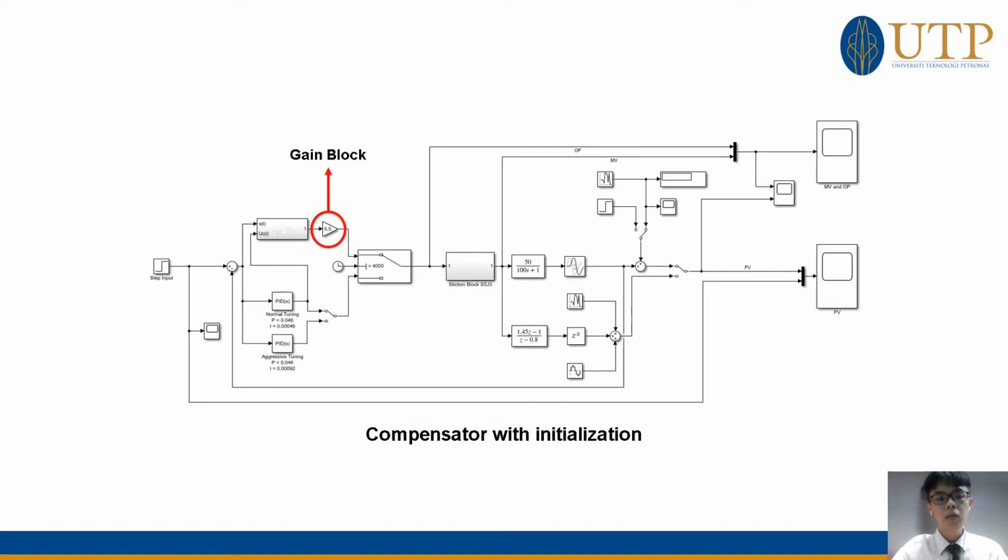However, this compensator will cause the output of the process to go to lower values before entering its steady state position. To overcome this problem, the compensator output needs proper initialization by adding the gain block. The initialization uses the average steady state value of the controller output immediately before the start of the compensator. Such initialization enables the compensator to mitigate the stiction effects without creating much upset during the switching.